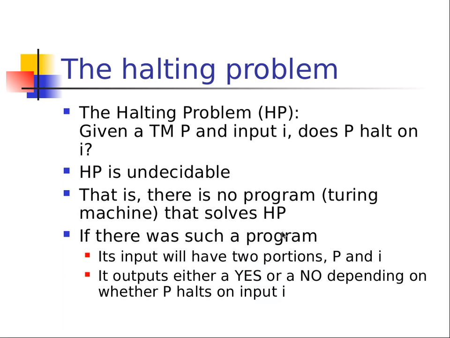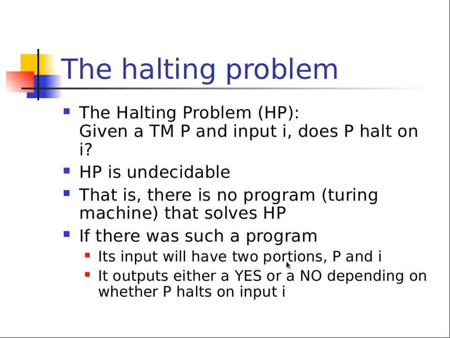Well, here's the problem. So how are we going to prove it? Well, we're going to first assume the program exists and then essentially say that it's a contradiction. We're going to assume the program exists and then show you how we can construct a situation where it just can't happen. So it's proof by contradiction. Hopefully you all remember that.